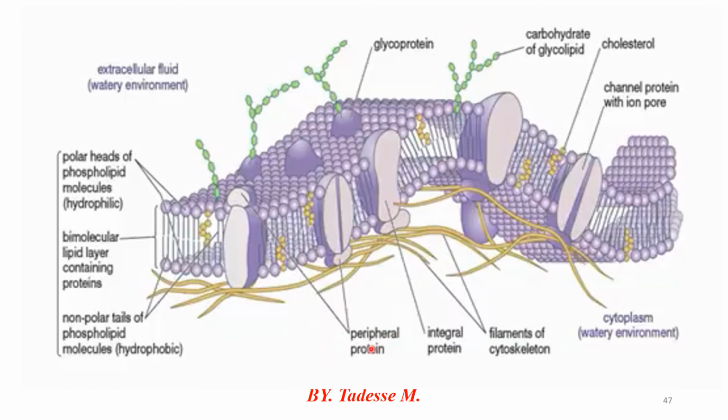The other one is glycoproteins, or glycolipids. Glycoprotein is a protein attached to sugar. Glycolipid is a lipid attached to sugar. Glycoproteins and glycolipids act as receptor sites for hormones and drugs.